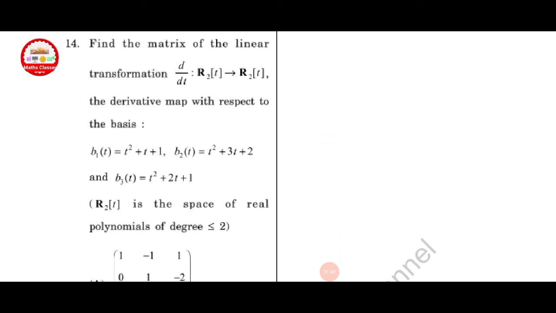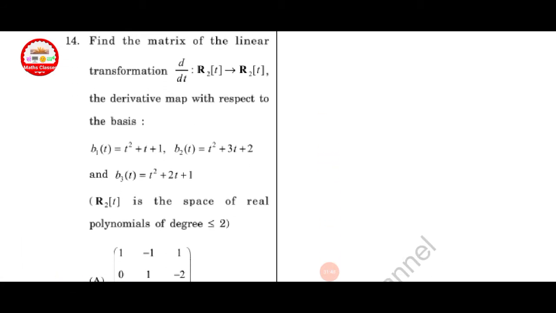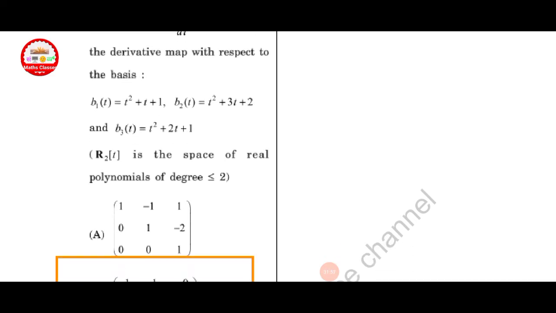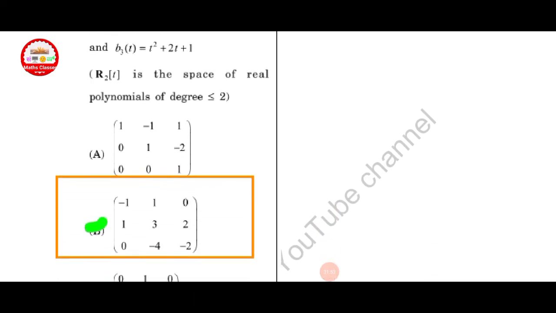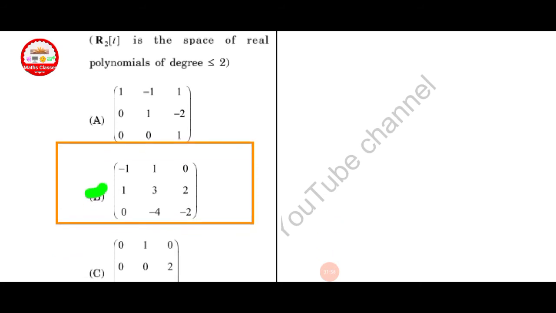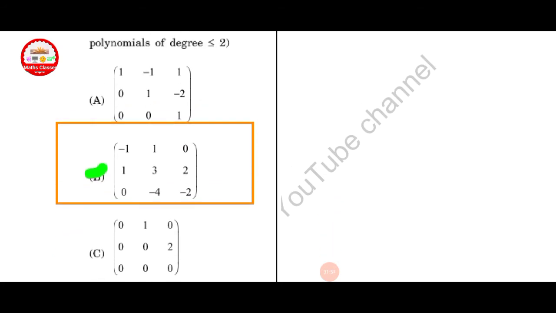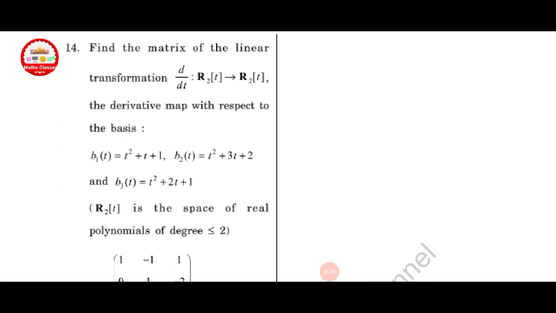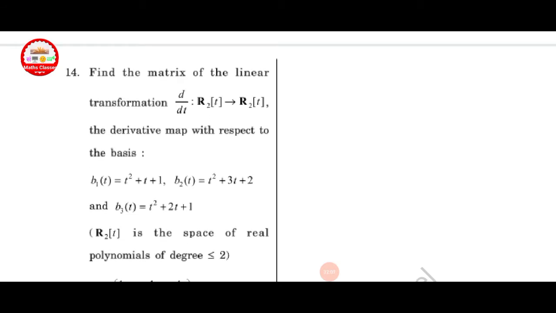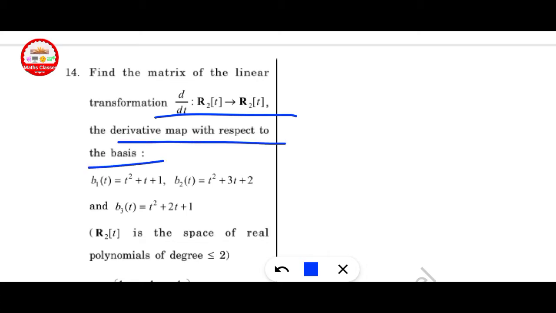Find the matrix of the linear transformation d by dt. B1 is given, B2 is given, B3 is given. Here option B is correct. First of all, find the derivative from R2 to R2. The derivative map with respect to the basis. Here the basis is given.